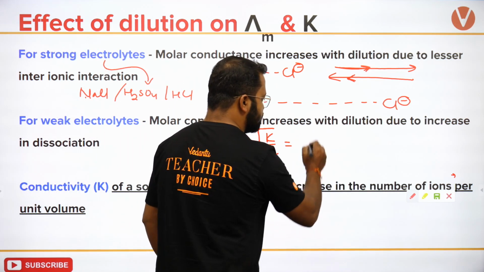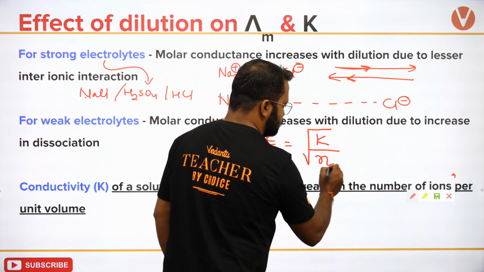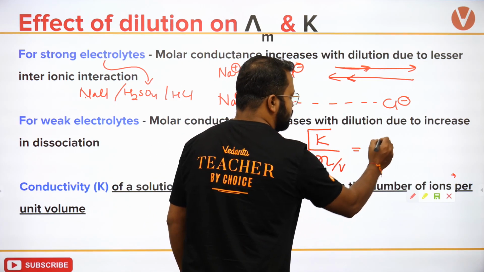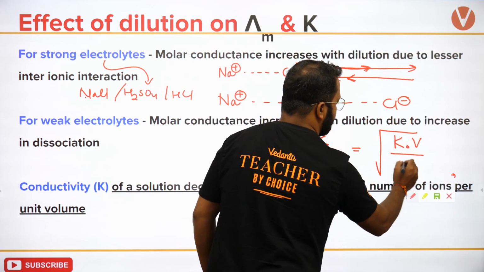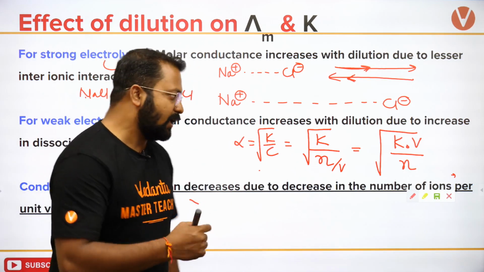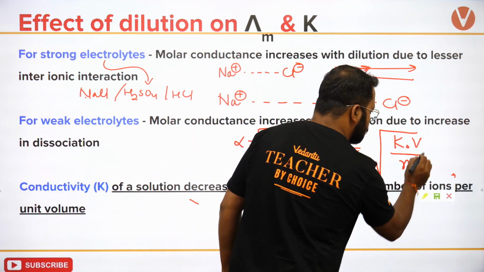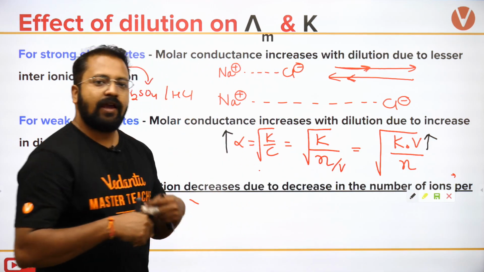So I can write this as K by N upon V, which can further be simplified as K times V by N. So if I increase the volume, what will happen to alpha?